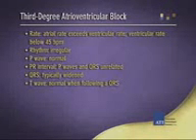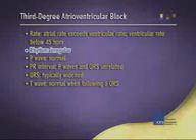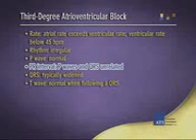Third-degree atrioventricular block. Rate: the atrial rate exceeds the ventricular rate. The ventricular rate is below 45 beats per minute. Rhythm, irregular. P wave, normal. PR interval, P waves and QRS unrelated.